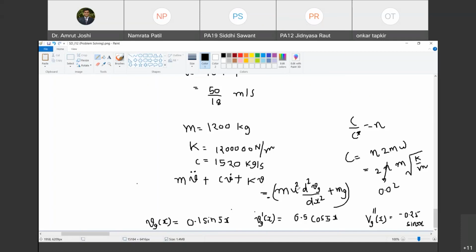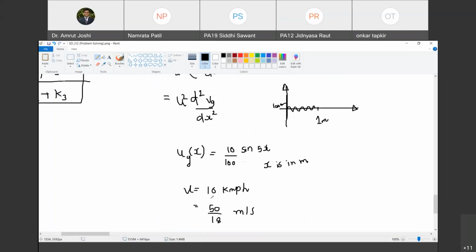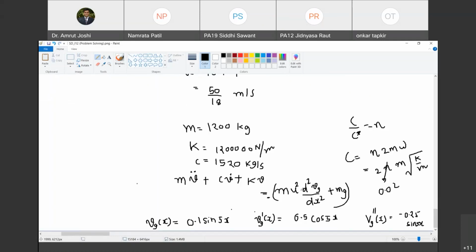Do you know the value of u? Yes, kmph का speed हमने convert किया है ना. 50 by 18 is u. So you are going to substitute u square. You know the value of m. So this right hand side is known. So once the right hand side is known, now you can find out response of the system to this excitation. Are you with me? Initial conditions क्या है? At time t equal to 0, both velocity and displacement are 0. These are the initial conditions. You can solve for it.